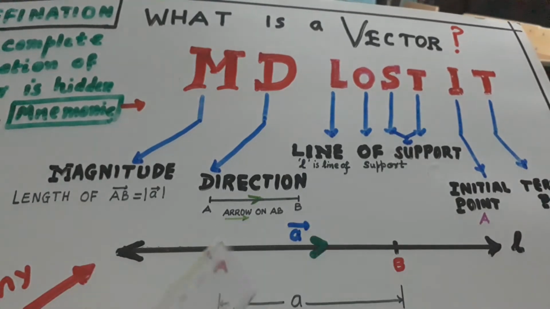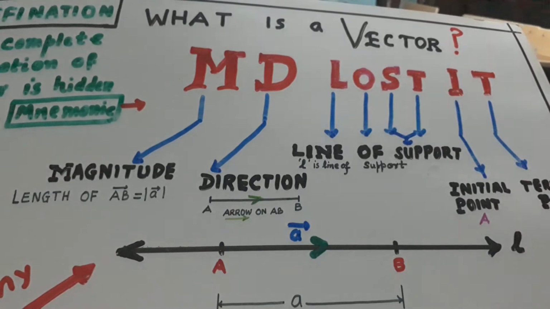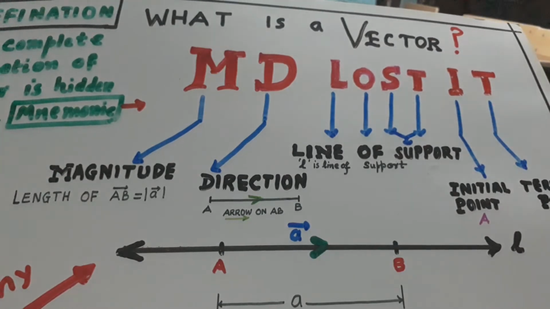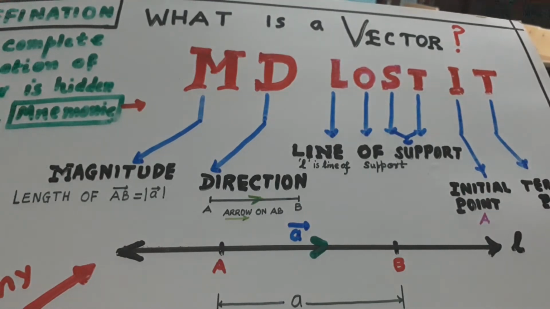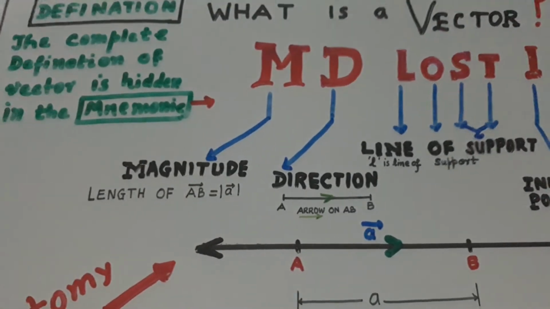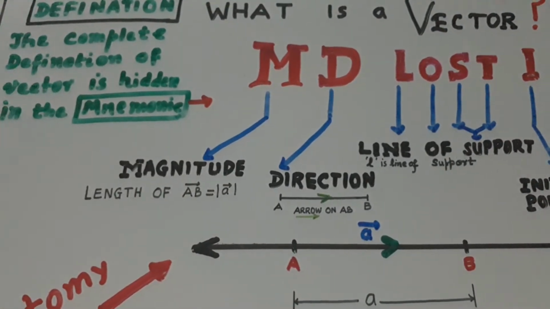From A to B, it is small a. And direction is from A to B. The line of support is small l. And initial point is A, terminal point is B. So look here.